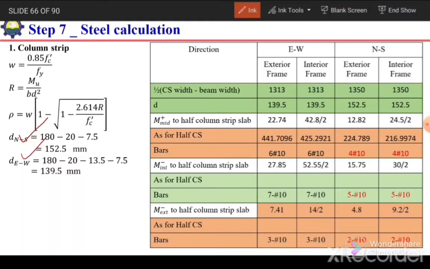So we have calculated the width in the east-west direction, which is 1.313 meter. So this is the width of the half column strip in east-west direction. We have calculated the D value for east-west direction, which is 139. We know the moment value for half column strip, because in the exterior frame the column strip width is only half, so it will remain the same,